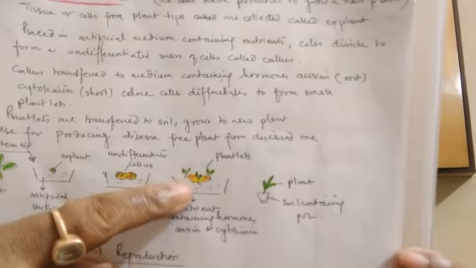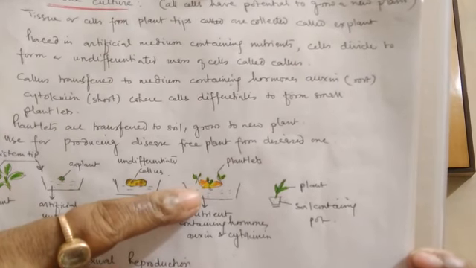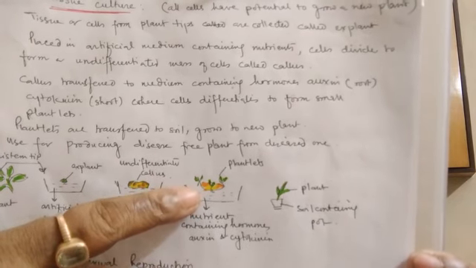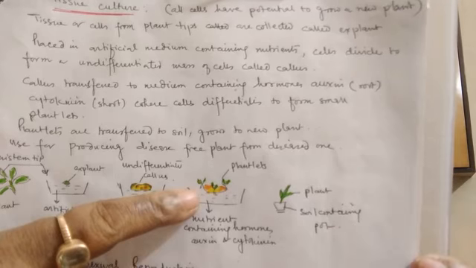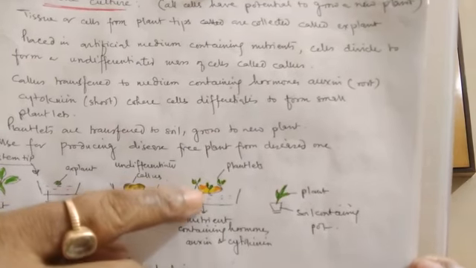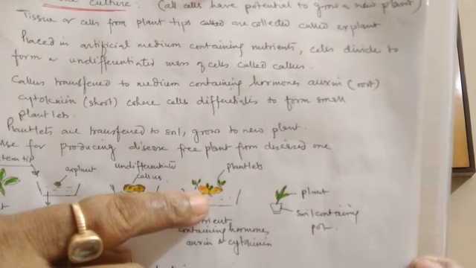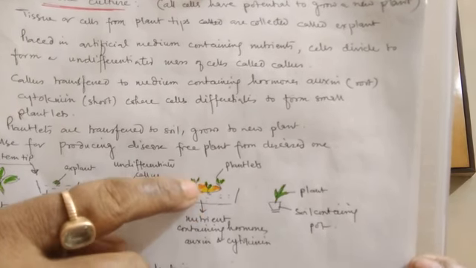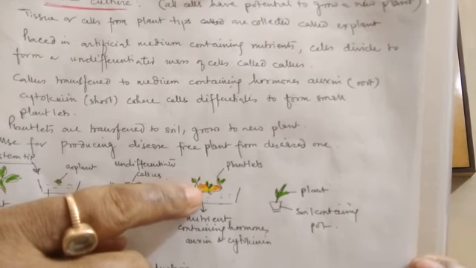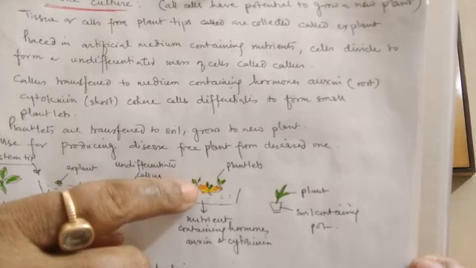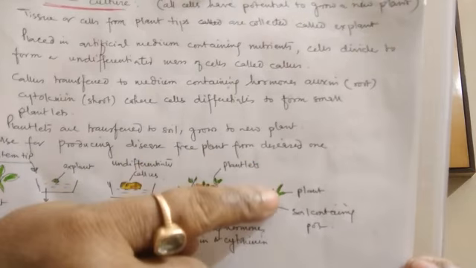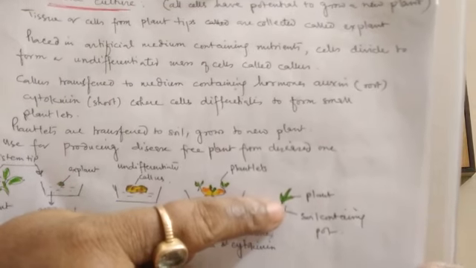Now we can transfer them into another medium which contains hormones like auxin for root initiation, cytokinin for shoot initiation, and so on. When they are transferred into the medium containing these nutrients and hormones, they will start differentiating into roots and shoots, and that will develop small plantlets. Now when these plantlets are transferred to the soil, they can grow into new plants.